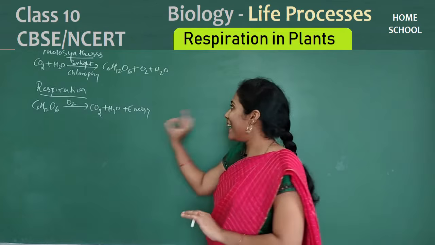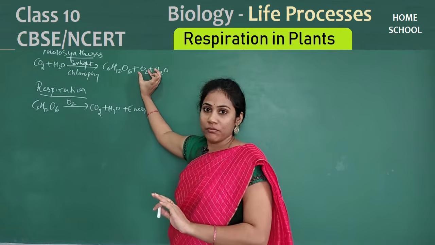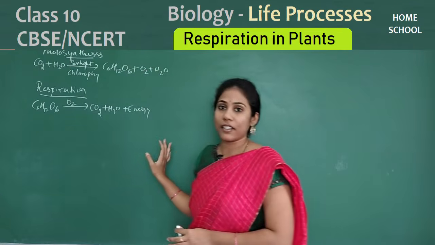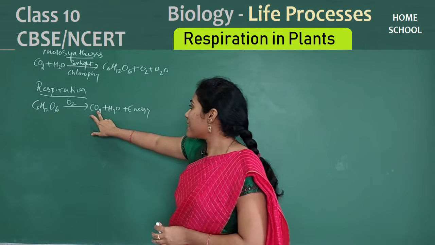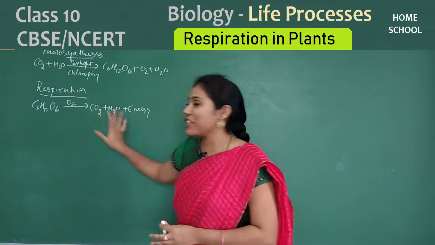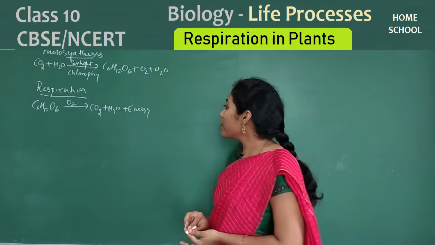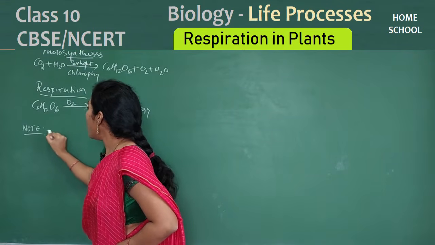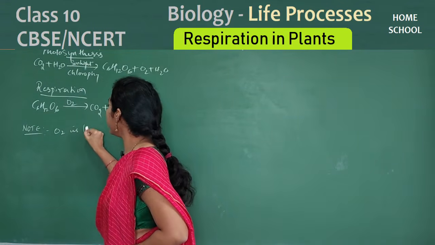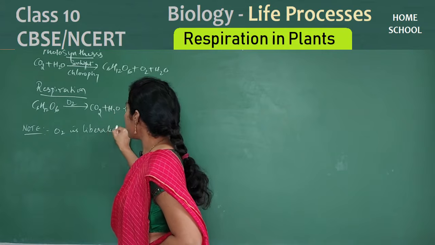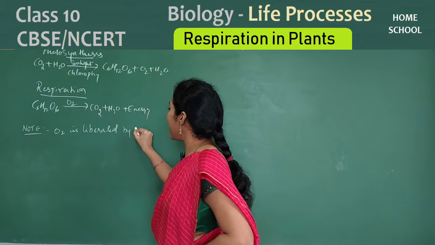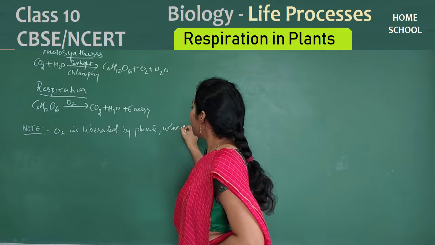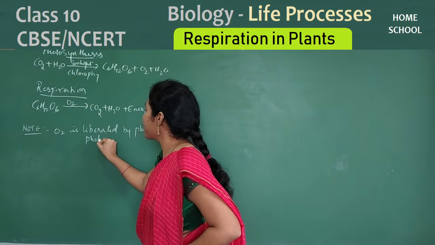Don't think that plants only give out oxygen. When is oxygen given by a plant? When photosynthesis occurs. When is carbon dioxide given by a plant? When respiration occurs. So remember a point: note, oxygen is liberated by plants when photosynthesis occurs.